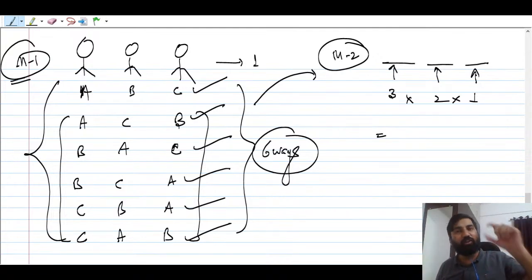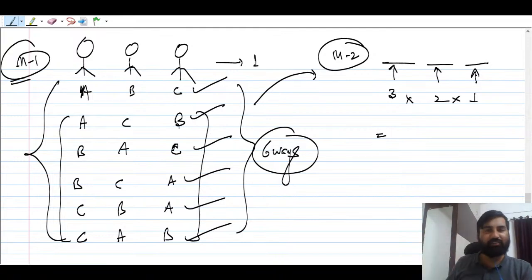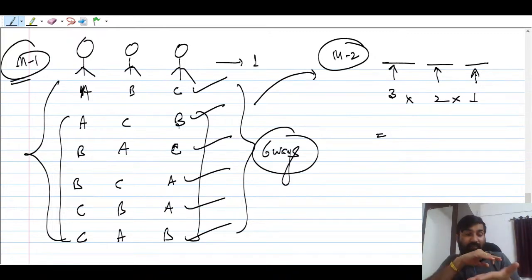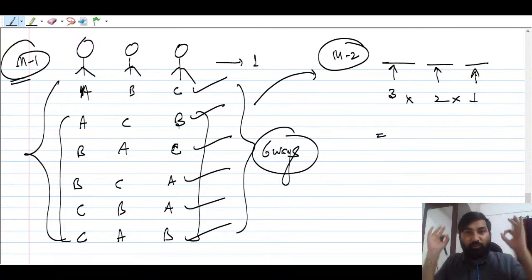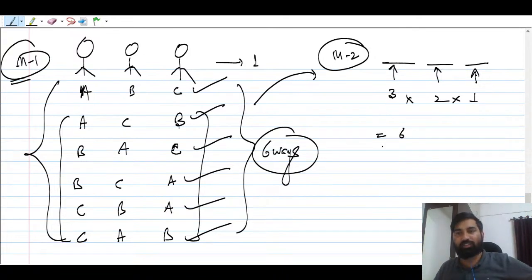Suppose you want to stand only 1 friend, and the other spaces are not necessary to be filled. In that case you don't have to multiply over there. But here there are three events that have to occur, and they should occur at the same time, right? 3, 2, 1. So you can say 3 into 2 into 1, which is 6, right?